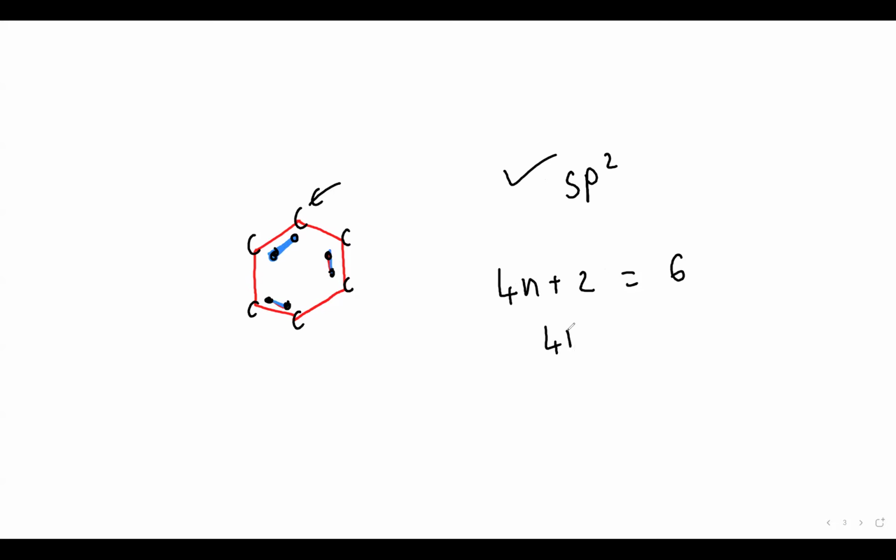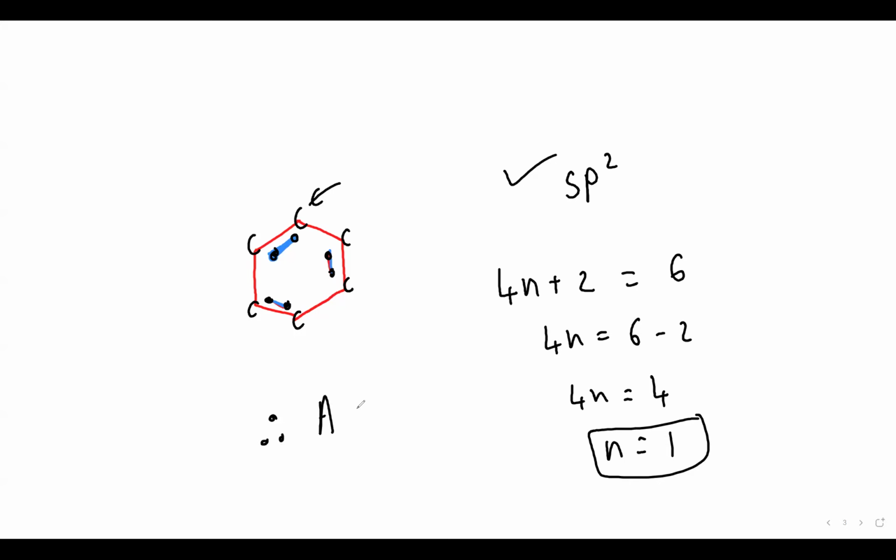So 4n is equal to 6 minus 2. So 4n is equal to 4. So n is equal to 1. Therefore, this structure is aromatic. Have you understood this? Right? Clear? Okay.